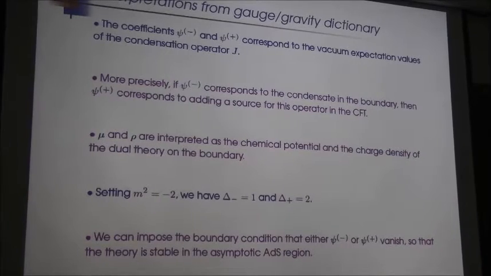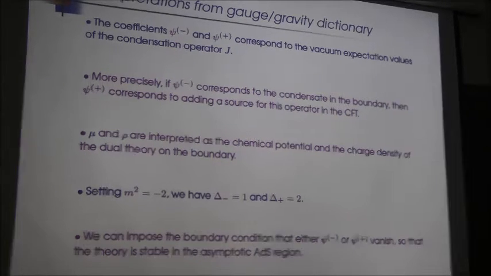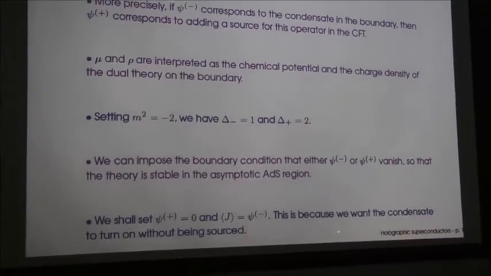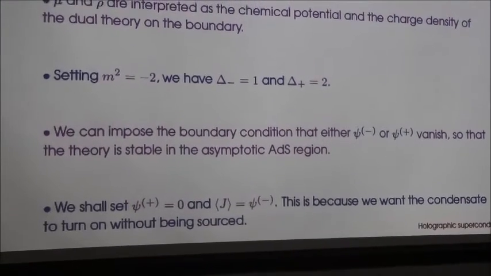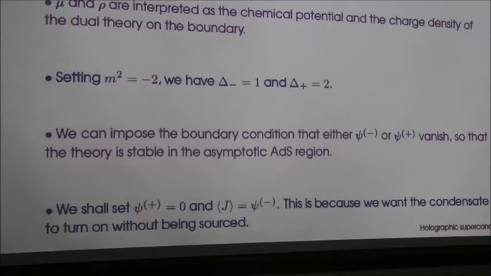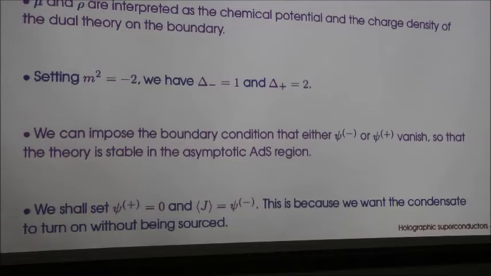Now, we shall set psi plus to 0 in our work, and we could have done it either way also, and J to be equal to this psi minus. This is because when we choose this set of boundary conditions, what we want is for the condensate to turn on without being sourced. If both were non-zero, you could say that the condensate is basically due to a source, but I don't require that below the critical temperature. I require the condensate to turn on without any source. So I set psi plus to 0 and J to be equal to psi minus.